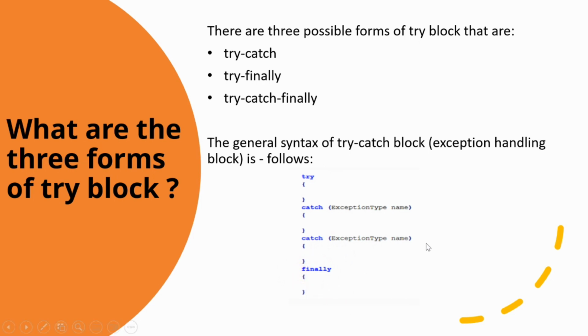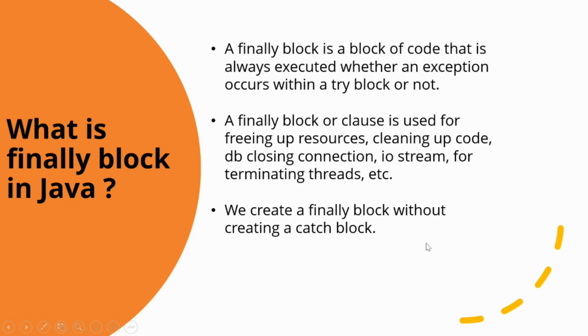Now, what is a finally block in Java? This is also a very common question that is asked in the interview. So, to answer it, a finally block is a block of code that is always executed whether an exception occurs within a try block or not.